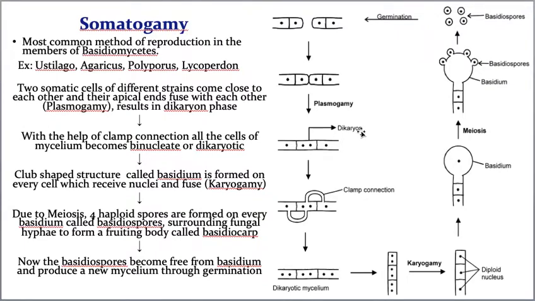That means only protoplasm is fusing but nuclei are not fusing. Due to plasmogamy, two nuclei come in the same cell, and that stage is called a dikaryon stage. Understood?